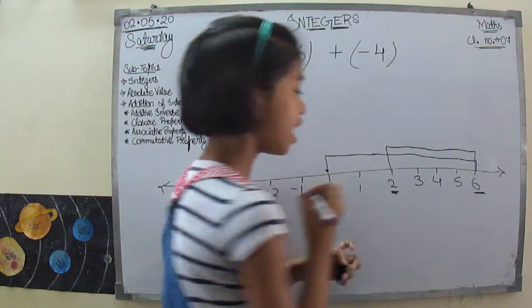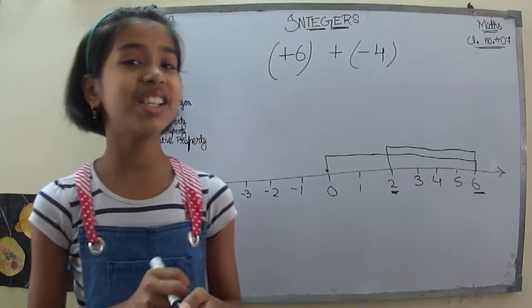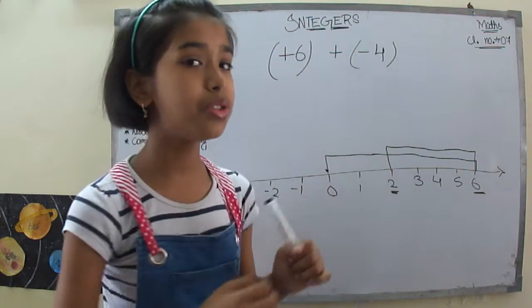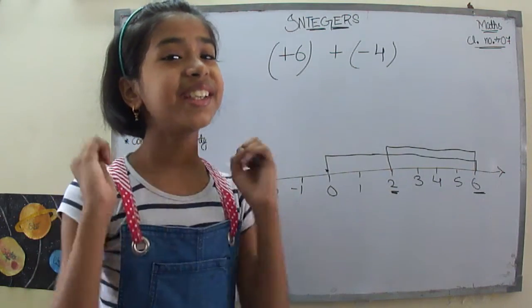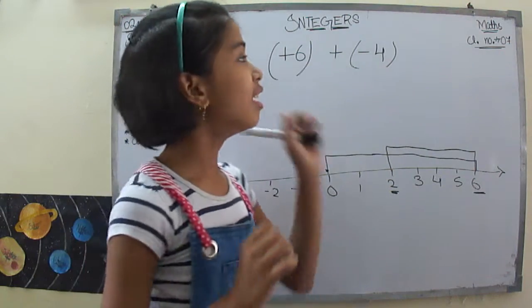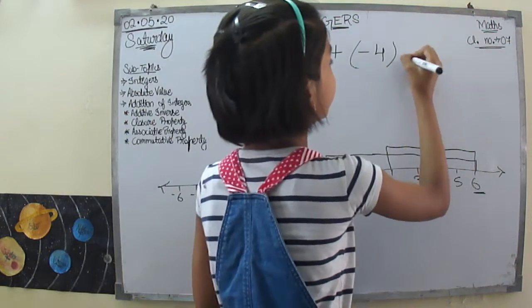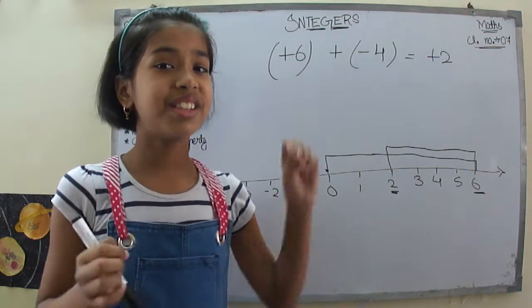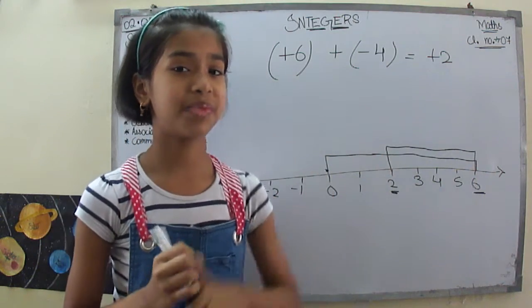Now at what point have I reached? I have reached 2. Is it a positive 2 or a negative 2? It is a positive 2. That means my answer will be positive 2.